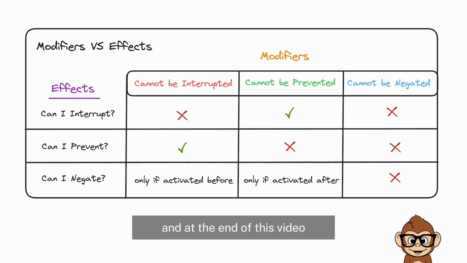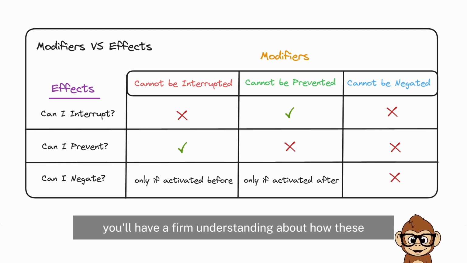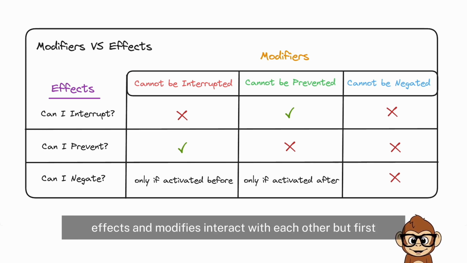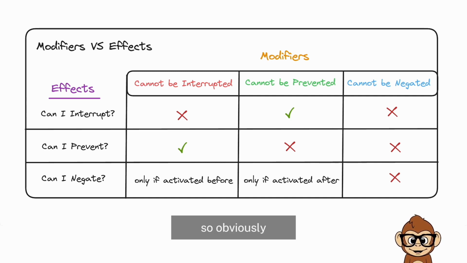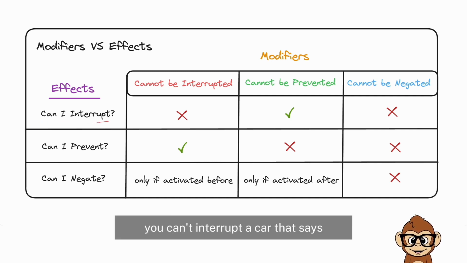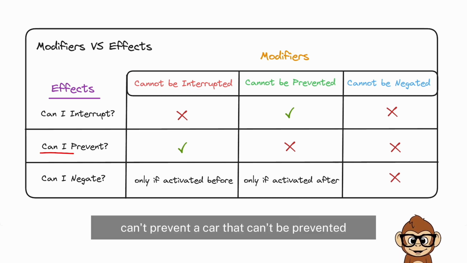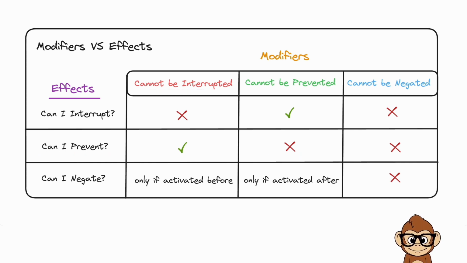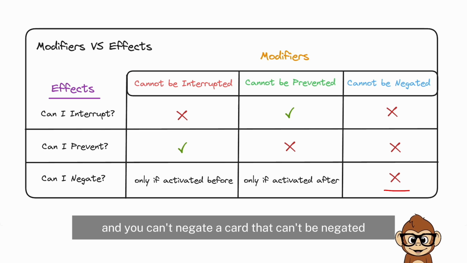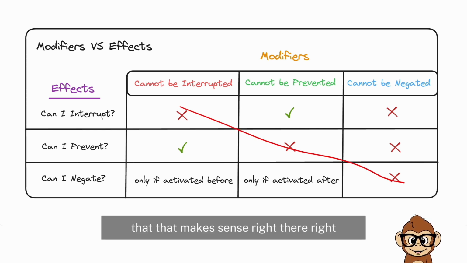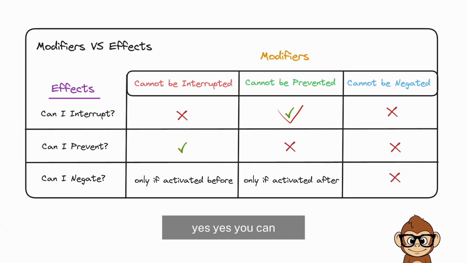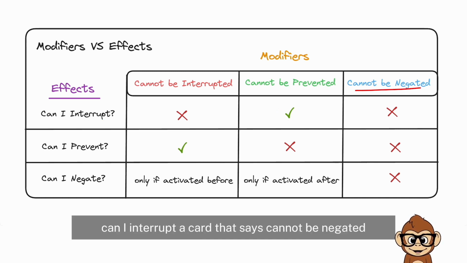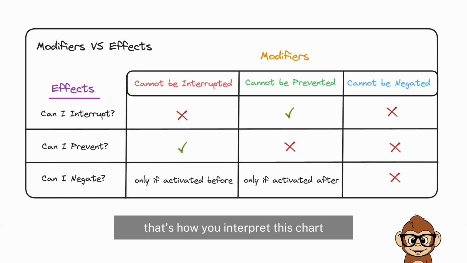At the end of this video, you'll have a firm understanding of how these effects and modifiers interact with each other. But first, let's break down this chart and interpret it. Obviously you can't interrupt a card that says cannot be interrupted. Same with you can't prevent a card that can't be prevented, and you can't negate a card that can't be negated. So that makes sense, right? Can I interrupt a card that says cannot be prevented? Yes, you can. Can I interrupt a card that says cannot be negated? No, you cannot. That's how you interpret this chart.